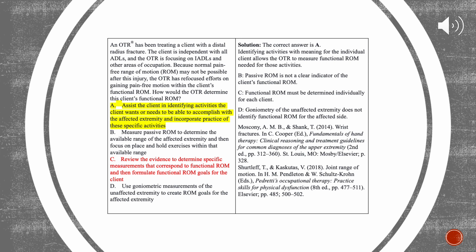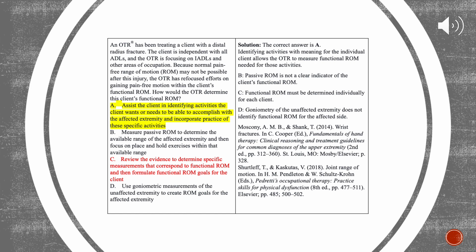Question 2. An OTR has been treating a client with a distal radius fracture. The client is independent with all ADLs and the OTR is focusing on IADL and other areas of occupation. Because the normal pain-free range of motion may not be possible after this injury, the OTR has refocused efforts on gaining pain-free range of motion within the client's functional range of motion. How would the OTR determine this client's functional range of motion?